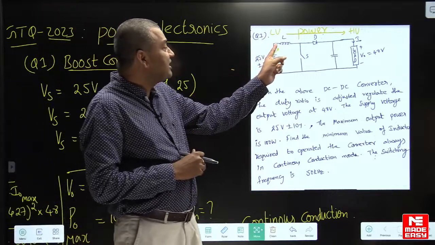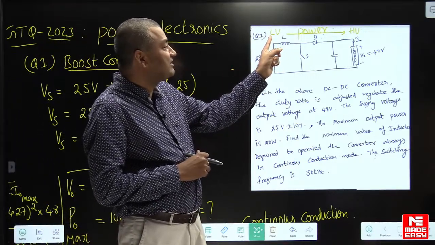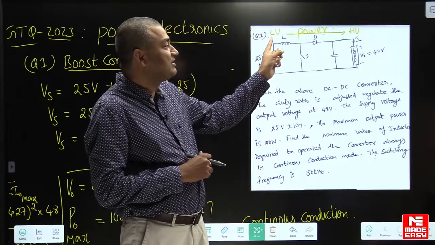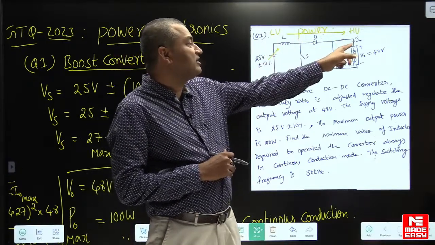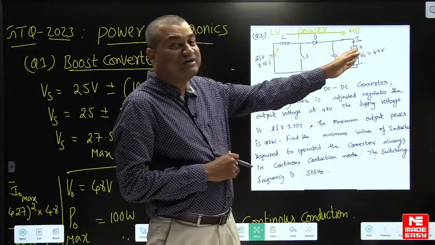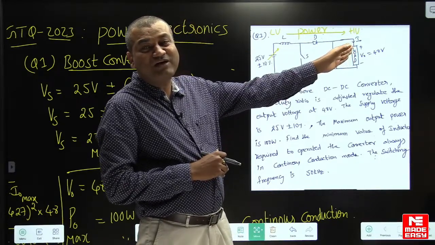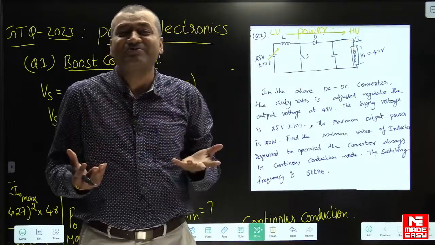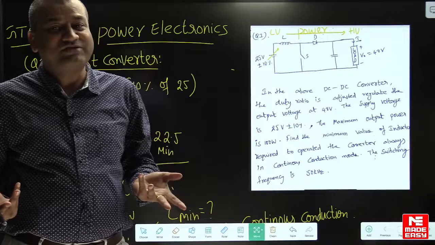Whenever an inductor is there, that is the low voltage side. Wherever we have the inductor, that is the low voltage side. The other one is the high voltage side. Power flows from source to load. So if power flows from LV to HV, it must be a boost converter. So first of all, we have to understand how to recognize the converter.